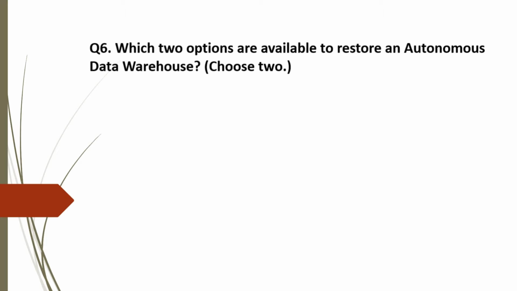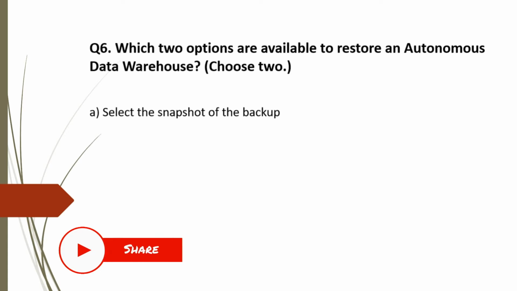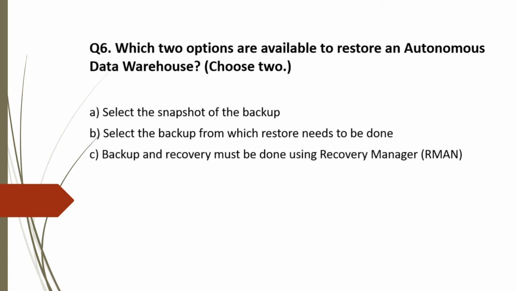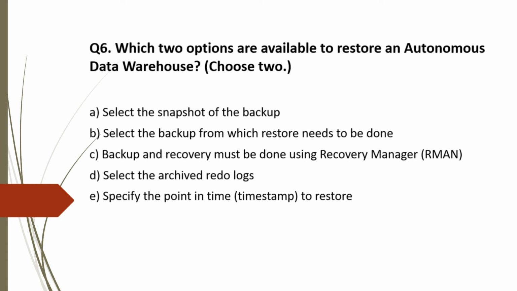Question 6. Which two options are available to restore an autonomous data warehouse? And the options are A. Select the snapshot of the backup. B. Select the backup from which restore needs to be done. C. Backup and recovery must be done using Recovery Manager. D. Select the archived redo logs. And E. Specify the point in time to restore.